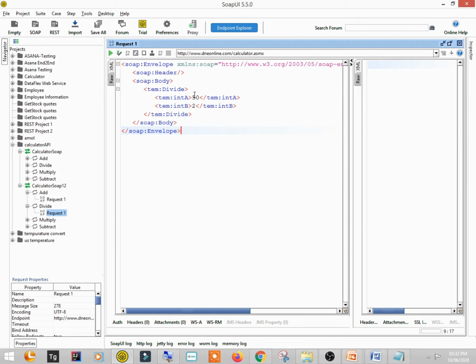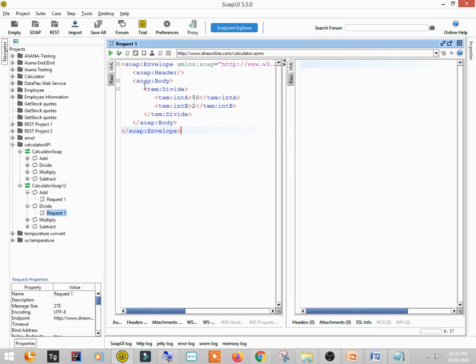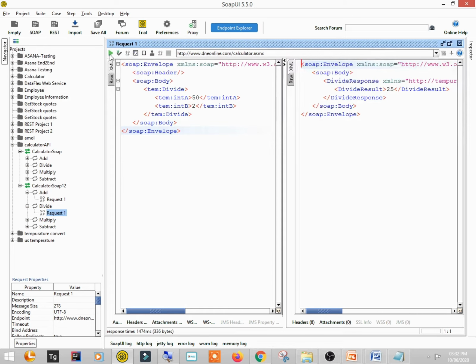So if 50 is divided by 2, you will get 25. So let's just see, right? So this is 25. This is the division. So in this way you can see the request and its response.